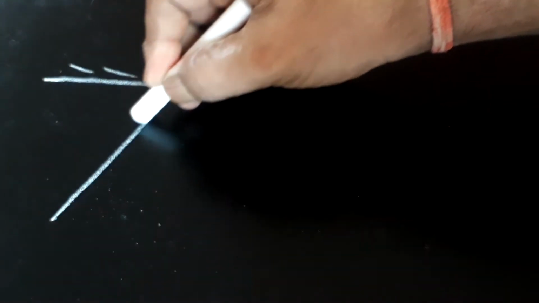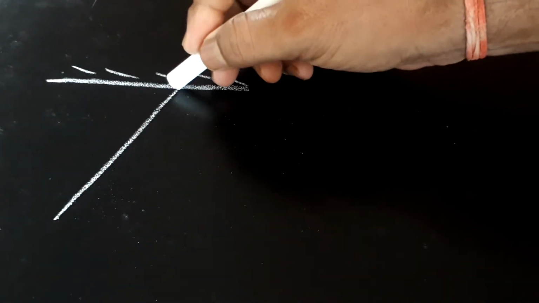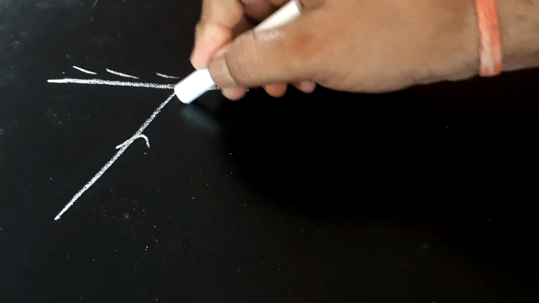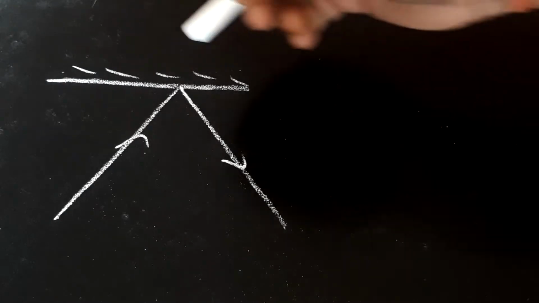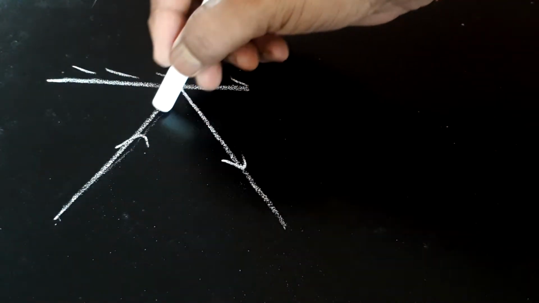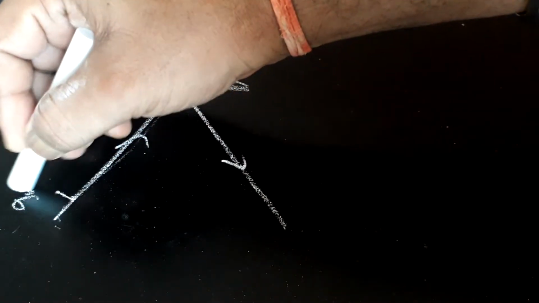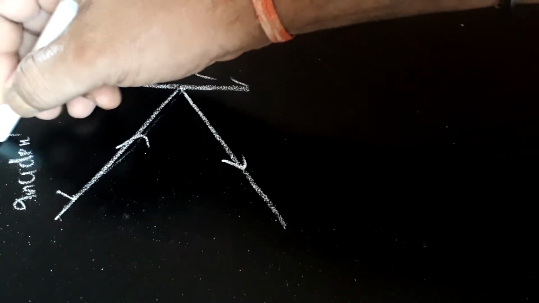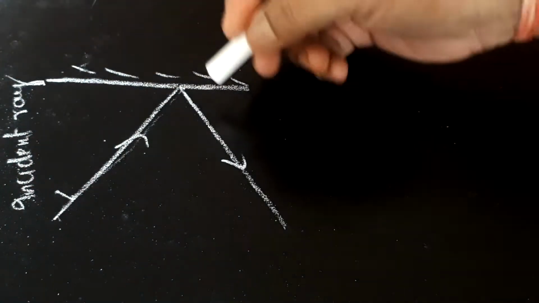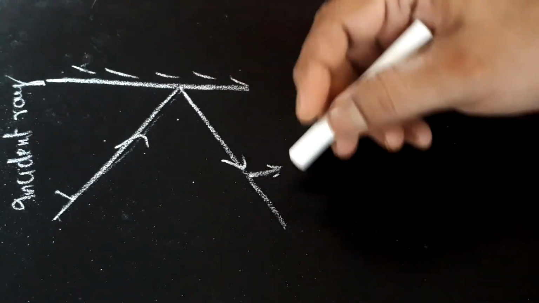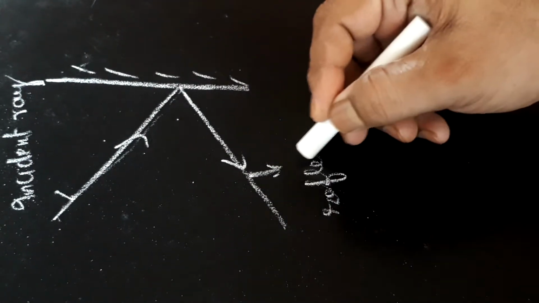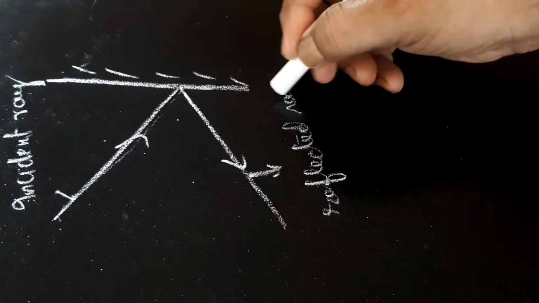Reflection of light. What is reflection of light? When light strikes a surface and gets bounced back in the same medium, this is called reflection of light. The ray which strikes the surface is called incident ray. The ray which gets reflected back or bounced back is called reflected ray.